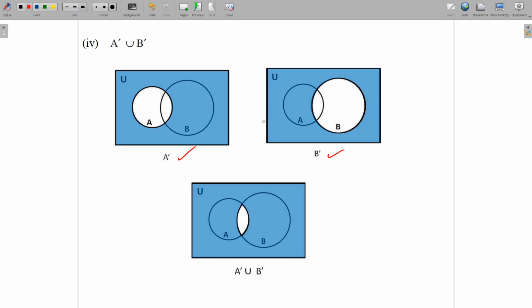Now, in both the Venn diagrams, what portion is shaded? We'll combine both of them, that is, the shaded portions. On combining both of them, we can see that only the intersection of A and B is not shaded in both the figures. For example, in the first one, this portion is shaded, and in the second figure, this portion, that is outside B, is shaded. Here outside A, all portion is shaded. So what is not shaded in both? Only this portion, the intersection of A and B. So this is the Venn diagram of A complement union B complement.